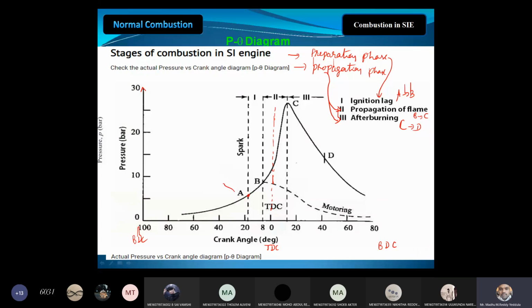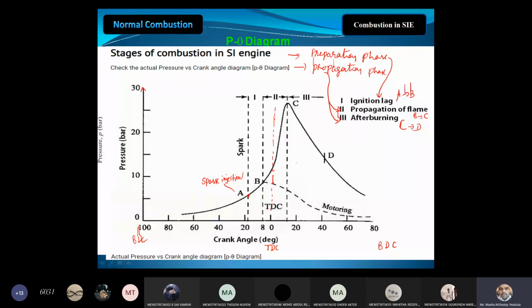In the actual case, A is the ignition of the spark. We are injecting the spark at A, but at point B the pressure rise starts. Means at point A we give the spark, and at point B actual combustion begins.